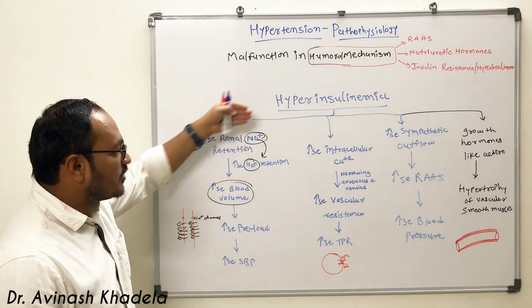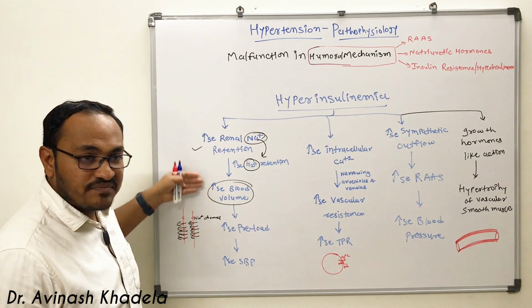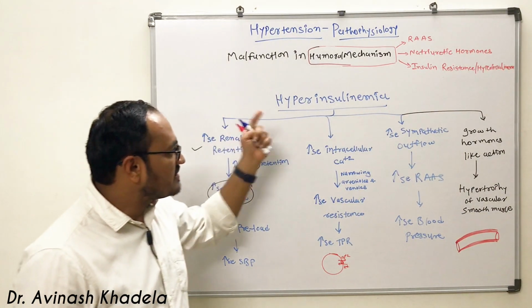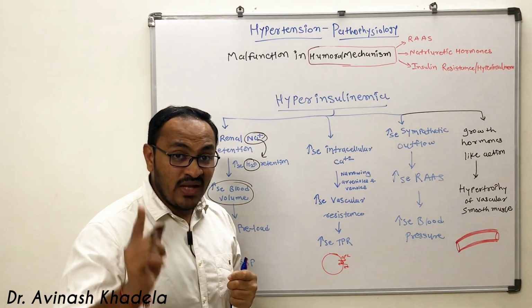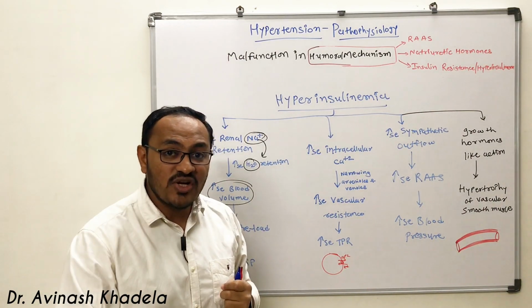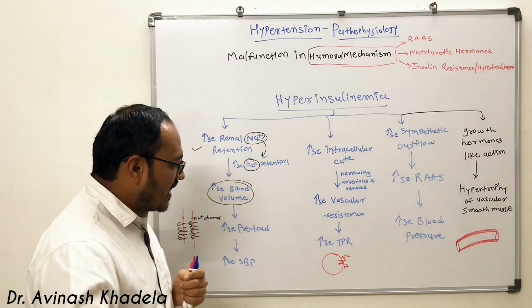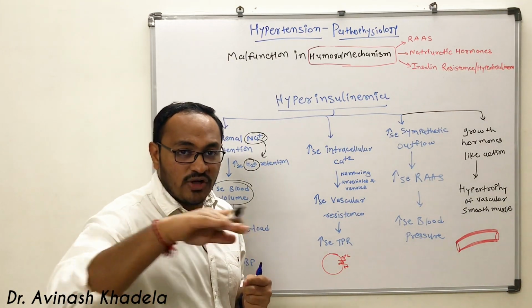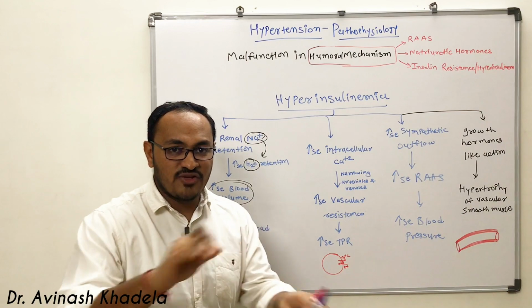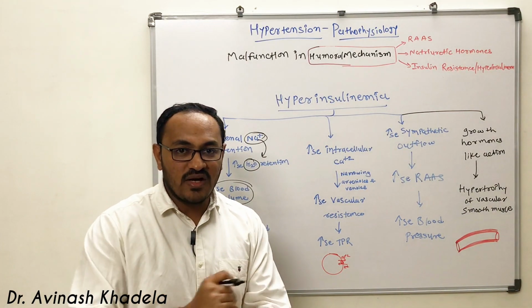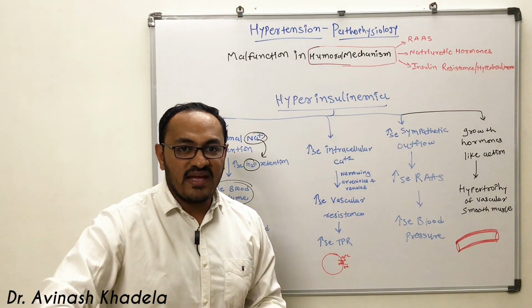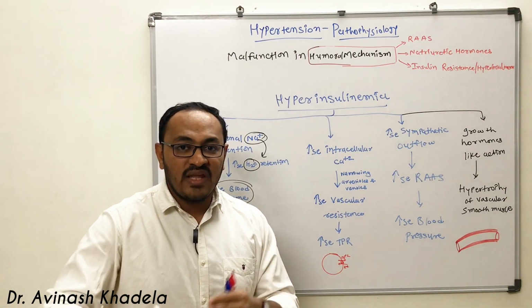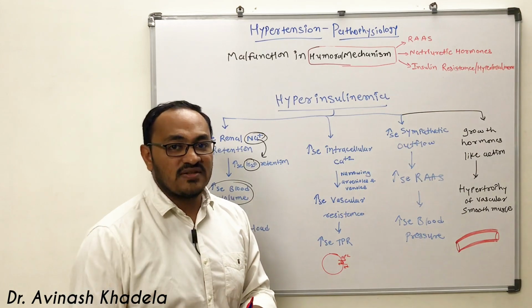So this is how insulin is responsible for retention of sodium and water and mediated blood pressure. The second mechanism of insulin is that insulin increases the intracellular calcium concentration. Now if we go to the action potential mechanism, in order to generate an action potential, there is an exchange of certain ions. Sodium will come inside the cell, and then calcium will come inside the cell, potassium will leave outside the cell, and then there will be restoration of this electrolyte.